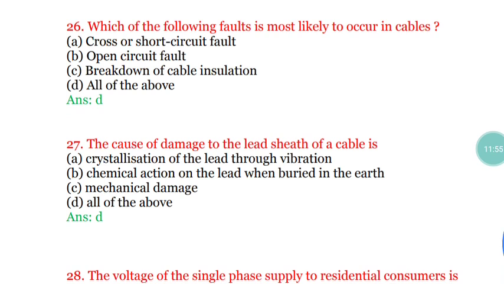Question number 27. The cause of damage to the lead sheath of a cable is what? Option A, crystallization of the lead through vibrations. Yes. Option B, chemical action on the lead when buried in the earth. Yes, that is also correct. And option C is mechanical damage. So these are the three reasons because of which the lead sheath of a cable gets damaged. The correct answer is option D, all of the above.